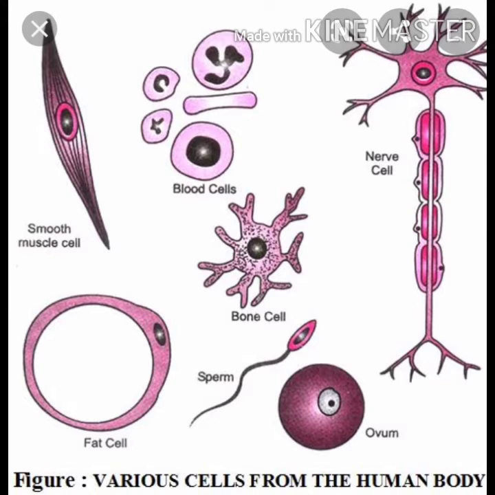Okay, so in order to move its body, it changes the shape of its body. How does it change the shape of the body? By producing some body appendages called pseudopodia. Pseudo means false, podia means feet. These false feet are used by this organism for movement and also for capturing food.